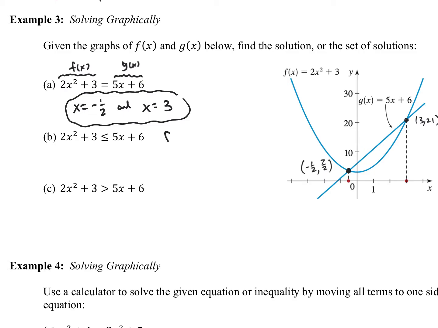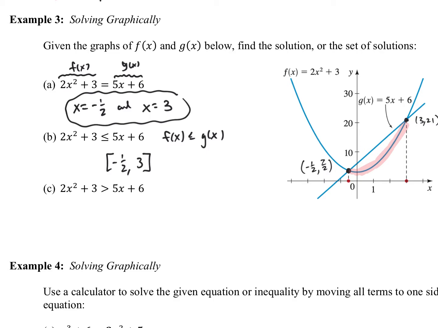The next one would be when f of x is less than or equal to g of x. On your graph, you're going to look visually at when f of x is lower than g of x, which occurs in this red region that I'm highlighting here. And so that interval would be from -1/2 to 3. Remember, those are brackets. That's a closed interval because the inequality is also equal to.